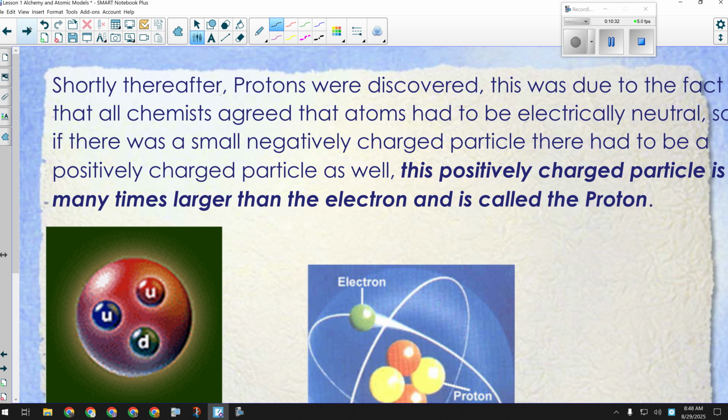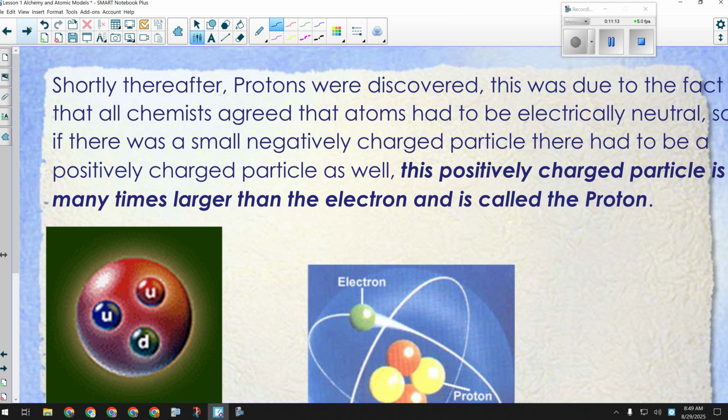The problem with that discovery was they completely got their size and mass wrong. Because what particle is missing? We've covered the electron, we've covered the proton, what are we missing? The neutron. It's hard to infer the existence of something that has no charge in the time when this is going on, because you can't observe nothing. It has no charge, so it's hard to know that it's there. So they thought protons were way bigger than they actually were. And then when they started doing calculations and physical computations, they're like, wait a minute, this doesn't really compute.